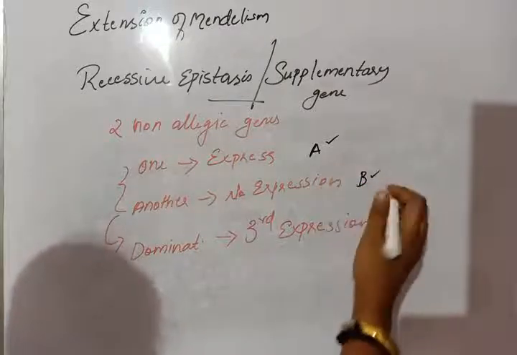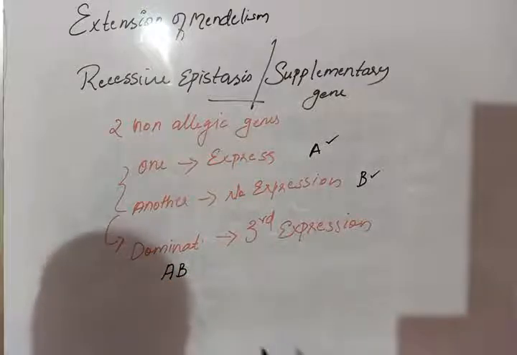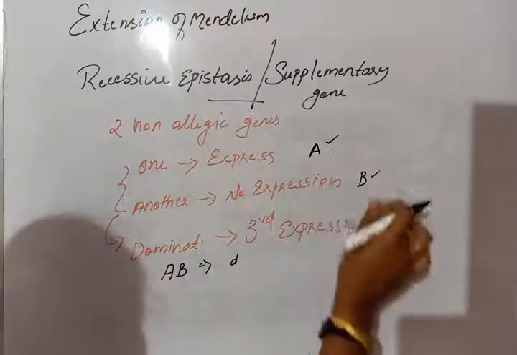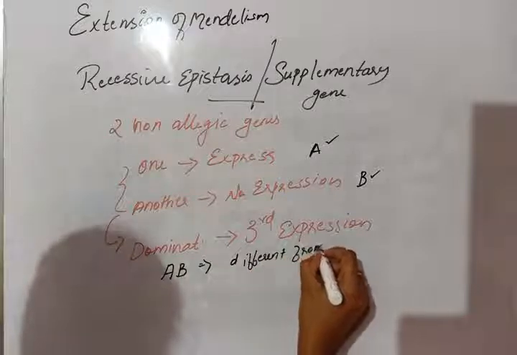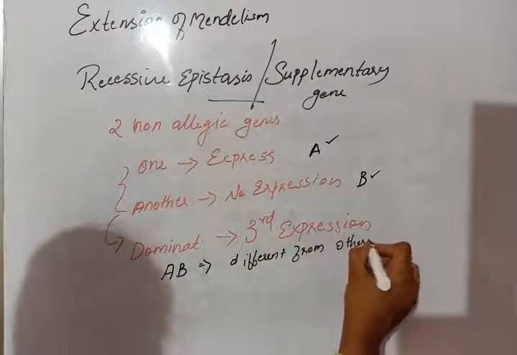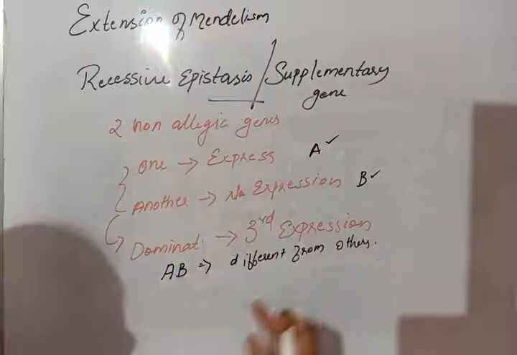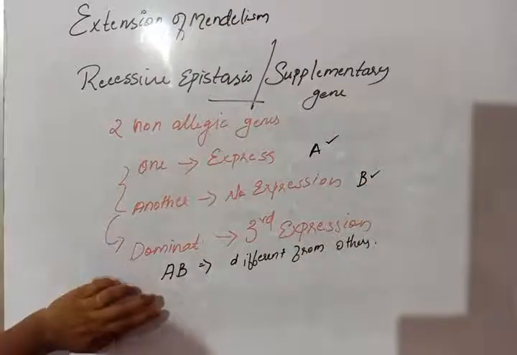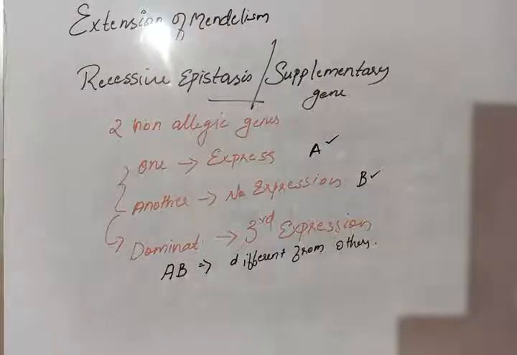And when these two genes A and B come in dominant condition, a phenotype different from the other two will express. It will not express the same expression that A expresses, nor the expression expressed by B. So when it comes in the dominant condition, it will express a third phenotype. Okay, let us discuss one example so it will make you clear.